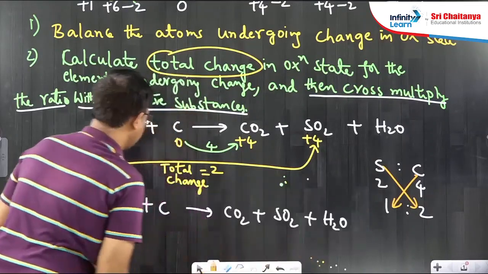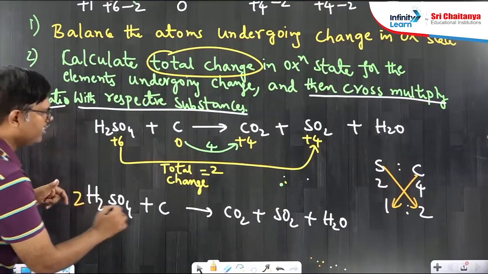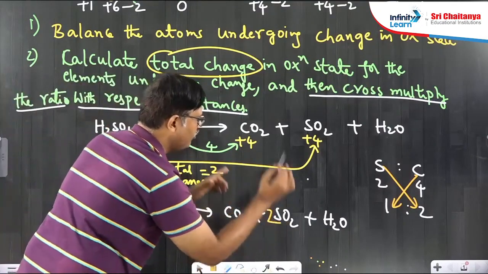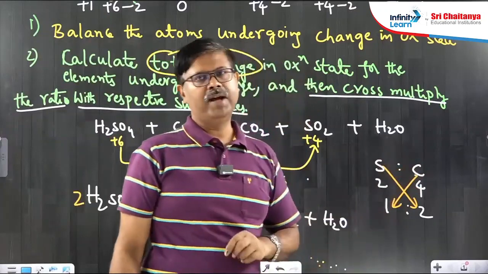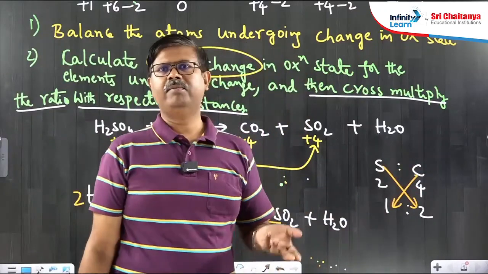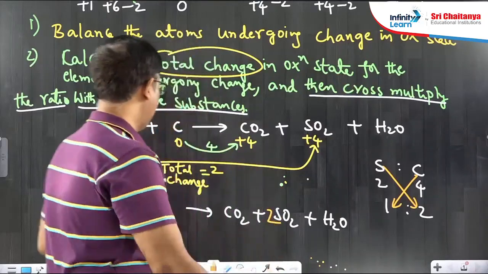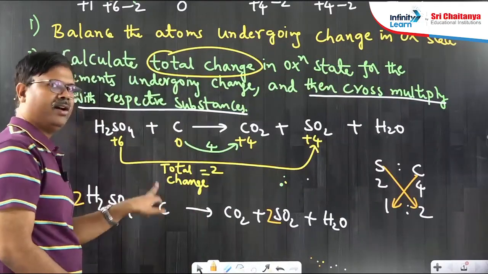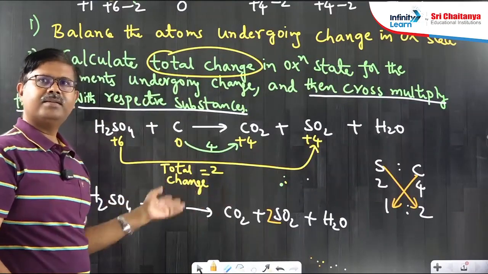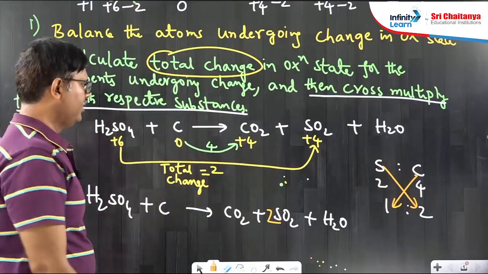I am just focusing on cross multiplication. What is the cross multiplying? Sulfur compound, you have to multiply with number 2. Here also sulfur compound 2. Okay. Now carbon. Carbon compounds you have to multiply with 1. If you multiply with 1, it does not change anything. So same thing only will be. Already if nothing is mentioned means, 1 is there already. 1 into 1 means 1 only. You don't get any change. So you need not do anything there.